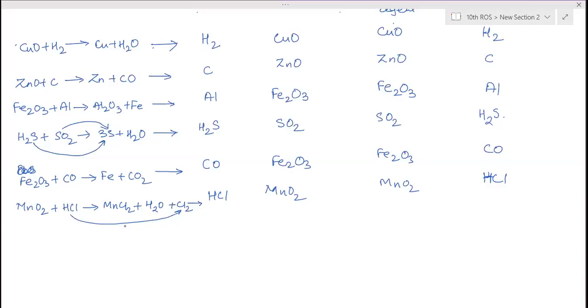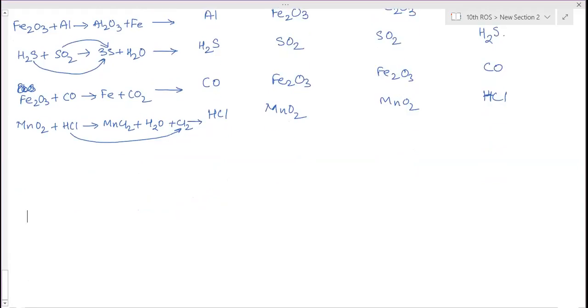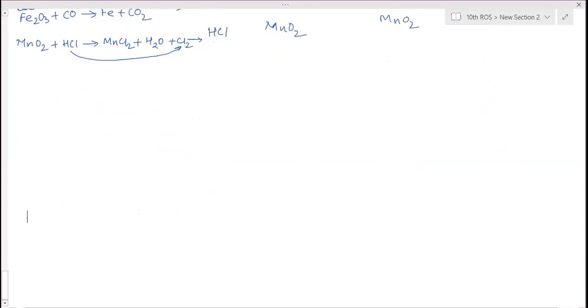Rusting of iron. Rusting of iron is due to iron reacting with oxygen and water, moisture, both.